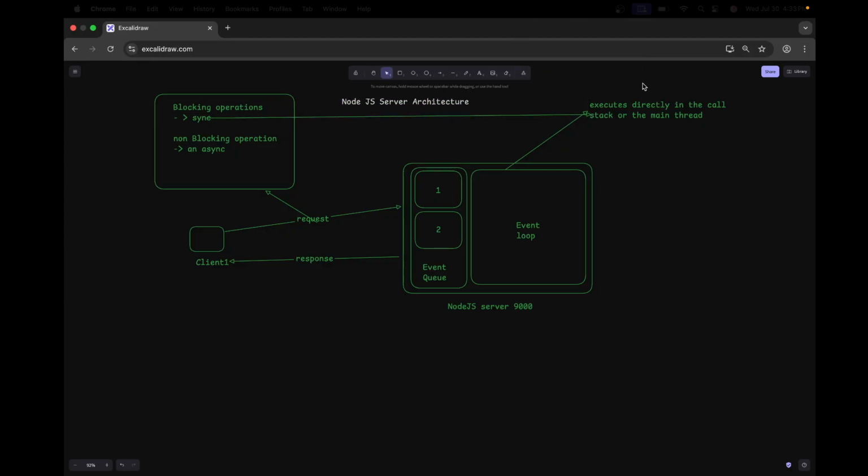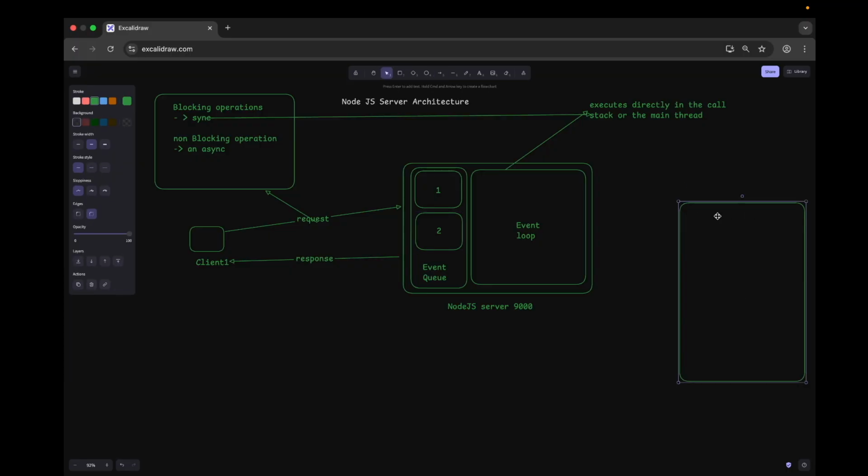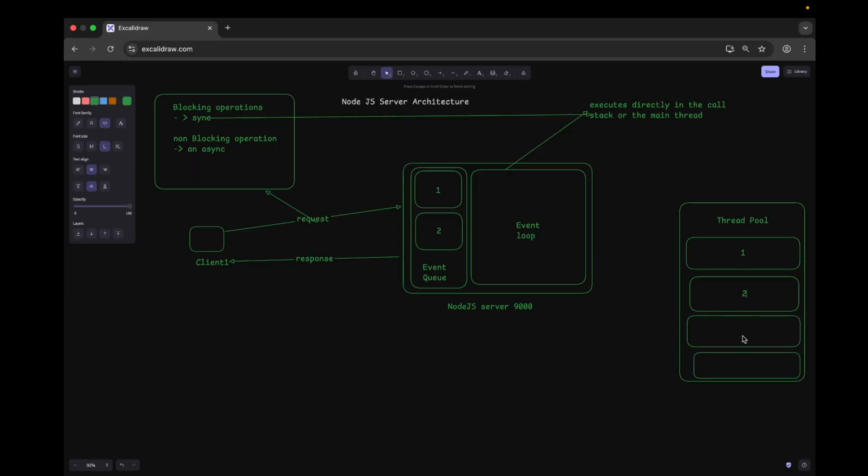If it is a non-blocking operation, then the event loop goes to a thread pool. Here the threads are present. Let's say there are a total of 4 threads, named 1, 2, 3 and 4.